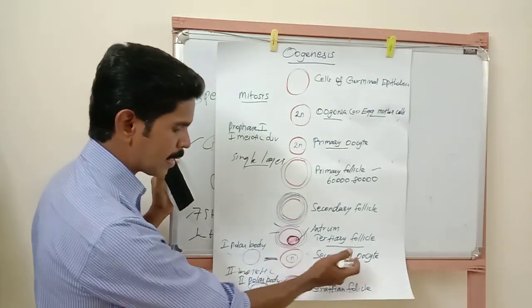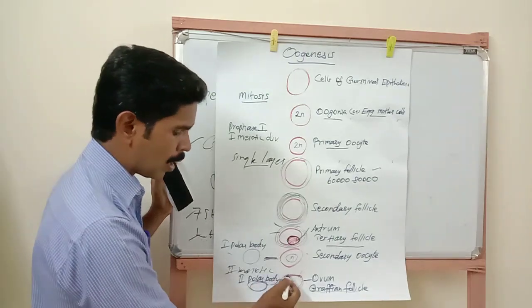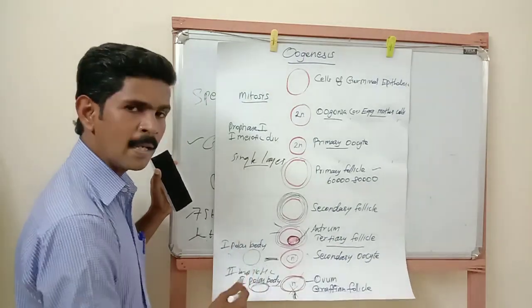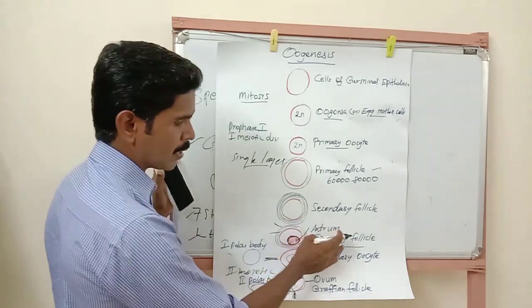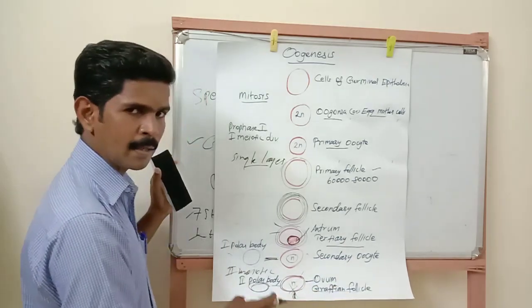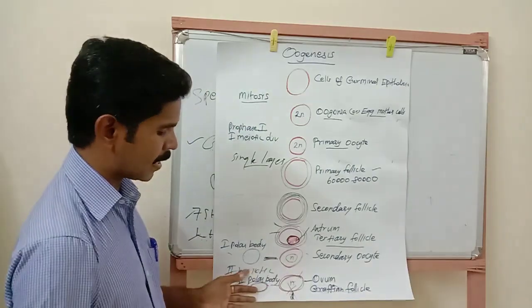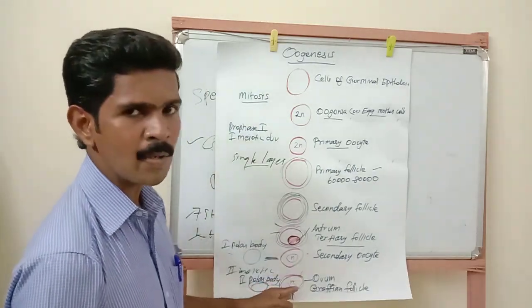Then the secondary oocyte involves the second meiotic cell division and produces one large egg and a second polar body. Both polar bodies are destroyed immediately. Understand? Then the tertiary follicle is converted into the mature Graafian follicle. If fertilization does not take place, the second meiotic division will not occur and the egg is also destroyed.